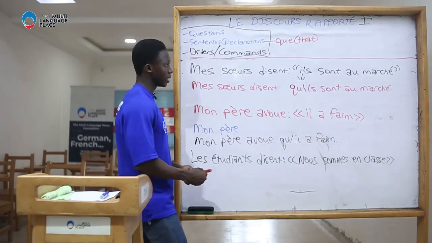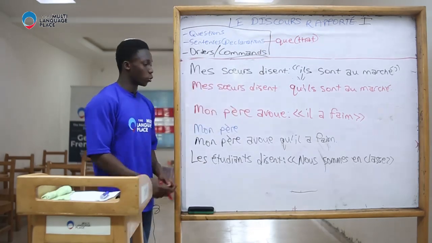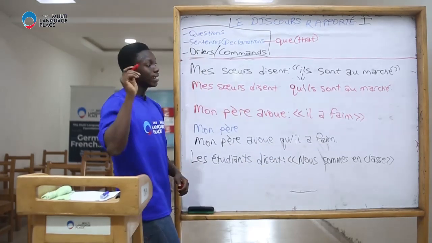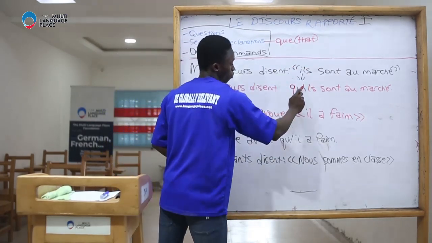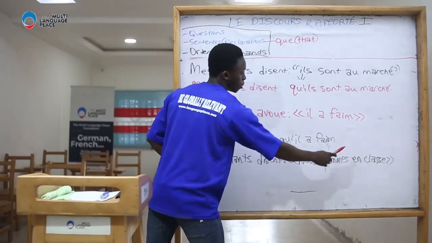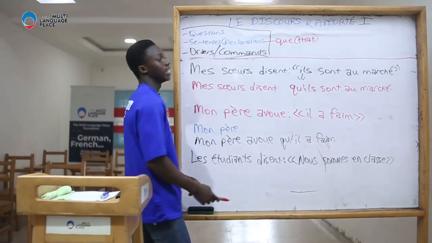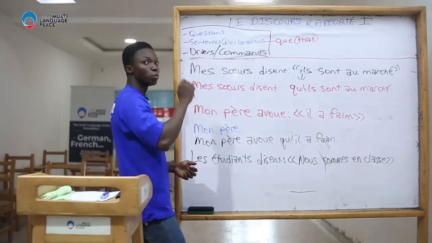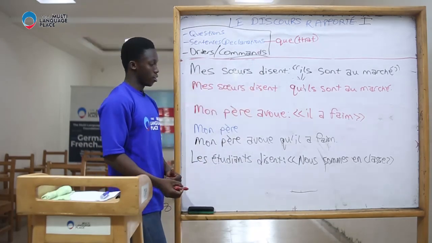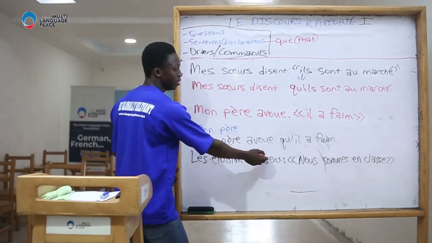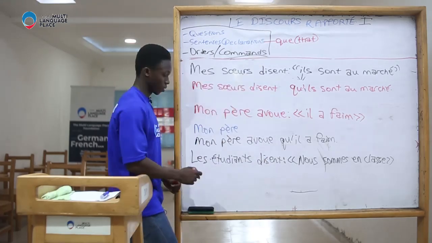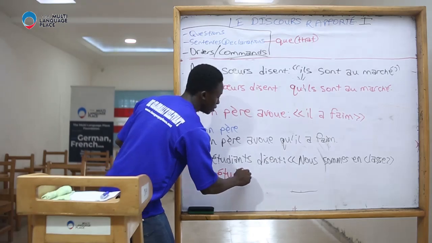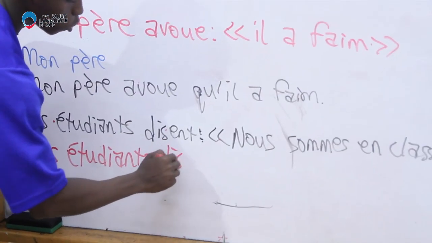All I have to do is add que, because this is a sentence. When that which we have in quotation marks is a declarative sentence, not a question, and once we report it, we use que. So I say, les étudiants disent, what comes next? Que. Les étudiants disent que.